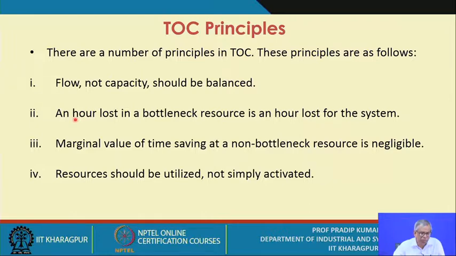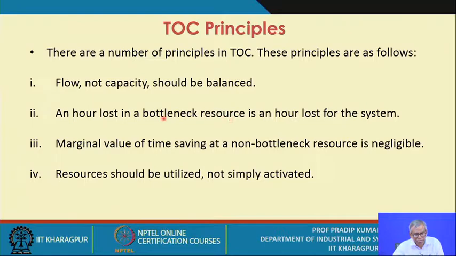The next important principle, which I have already mentioned, is that an hour lost in a bottleneck resource is an hour lost for the system, which is not true for non-bottleneck resources. Suppose you lose 1 hour in a non-bottleneck resource, it doesn't mean that you are losing 1 hour for the system.